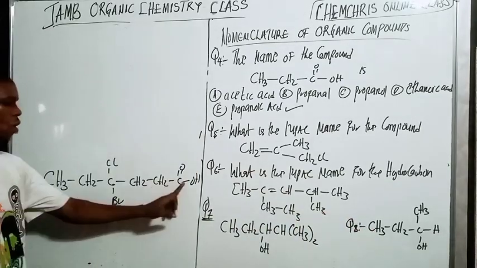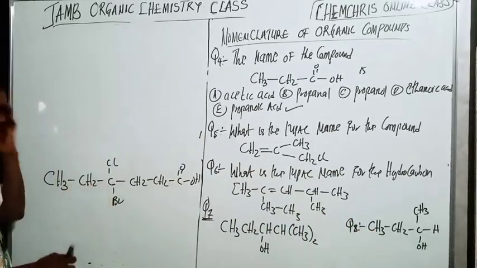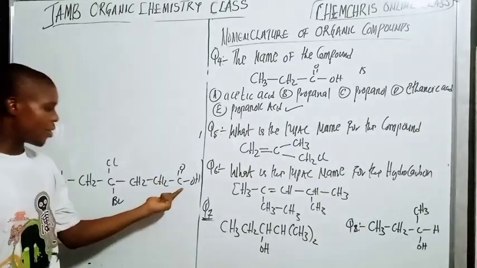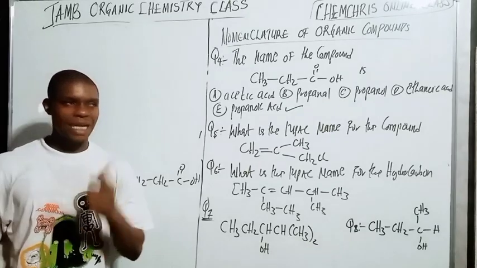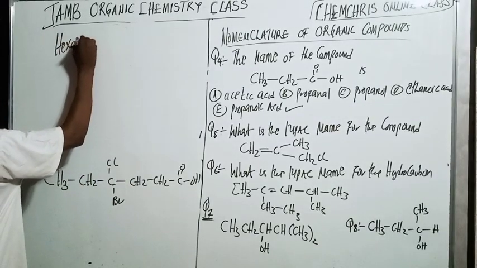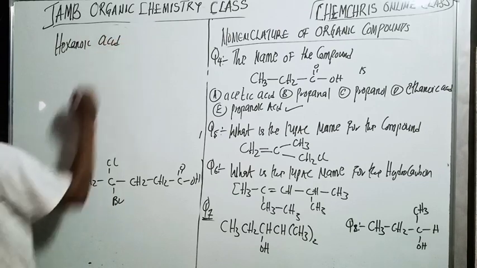So here we have 1, 2, 3, 4, 5, 6. The sixth member of the alkane is called hexane. Because here we have the functional group, we are going to do hexanoic acid. Can you see that?